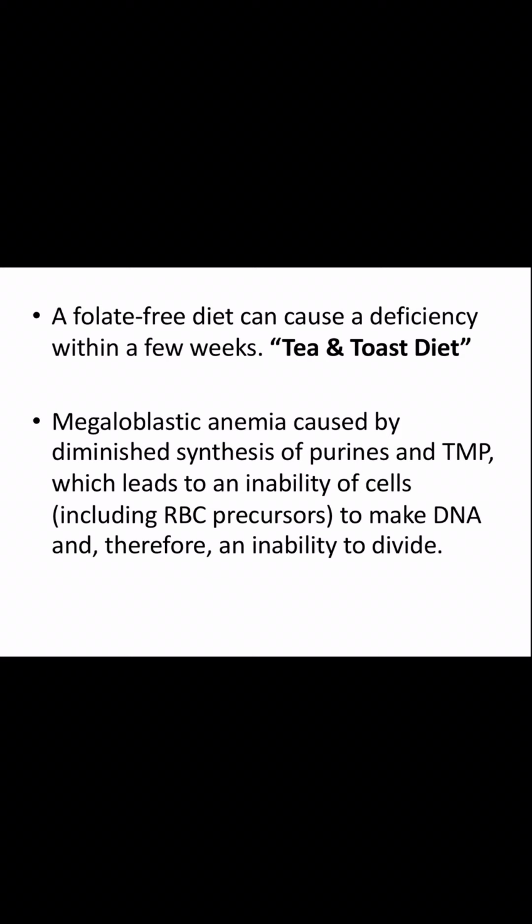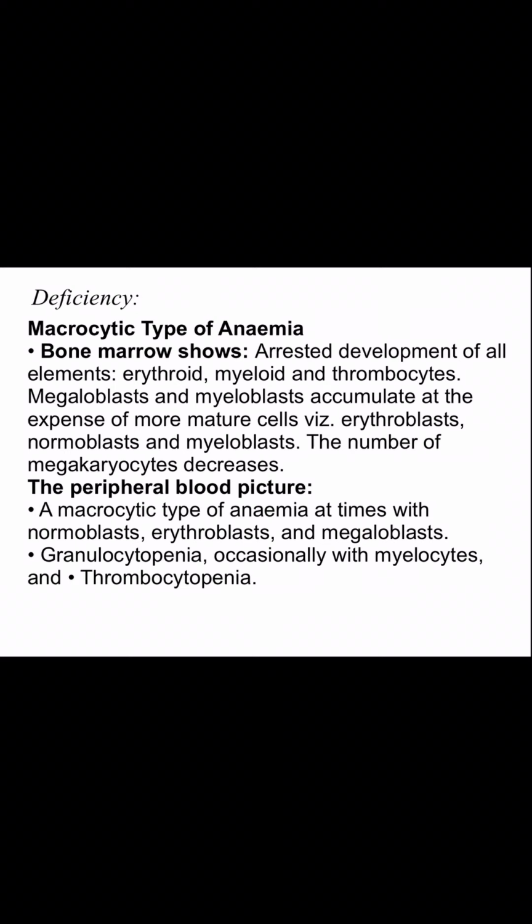Okay, so deficiency causes macrocytic type of anemia. That is, I already told you, the bone marrow will show arrested development of all the elements like erythroid, myeloid and thrombocytes that make platelets, RBCs and all. Megaloblasts accumulate at the expense of more mature cells because they don't know when to divide, and thus you will have this megaloblastic anemia. Okay.